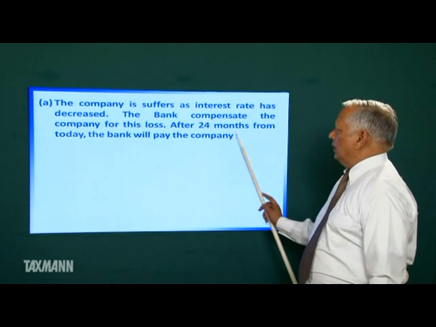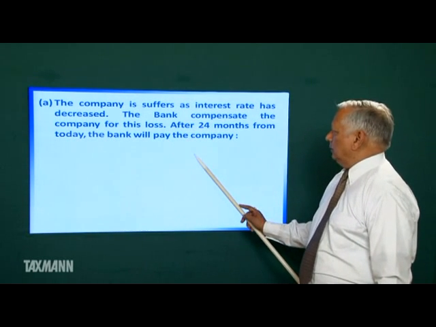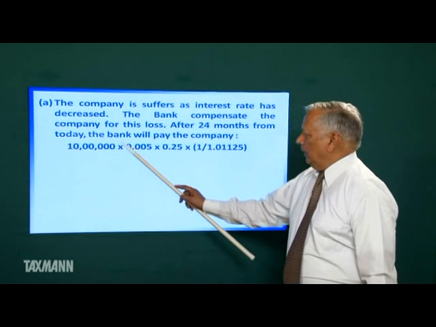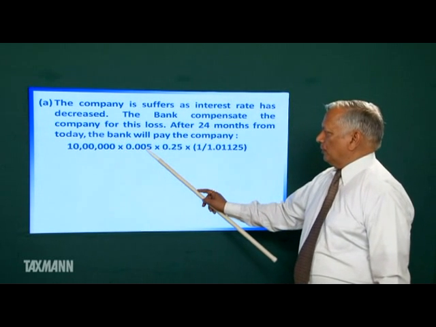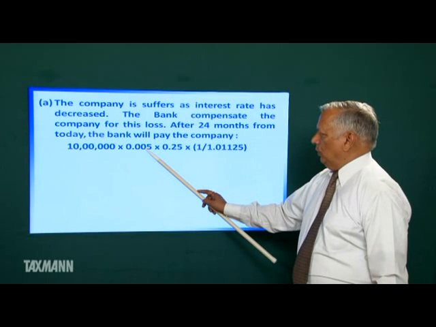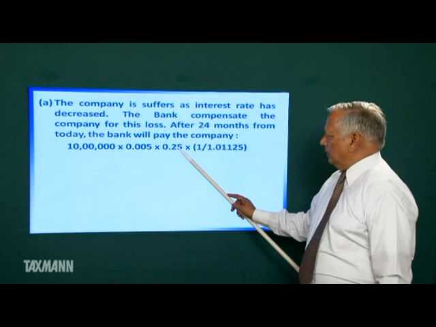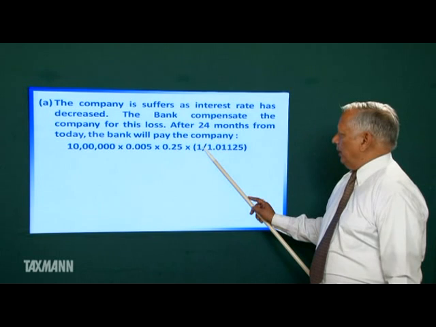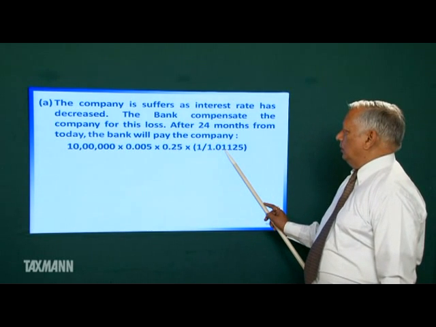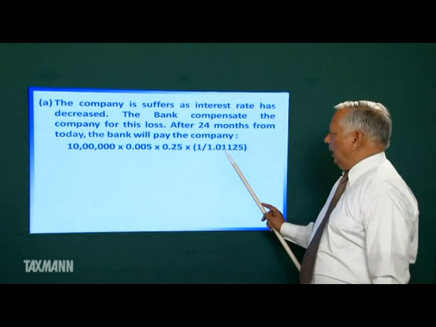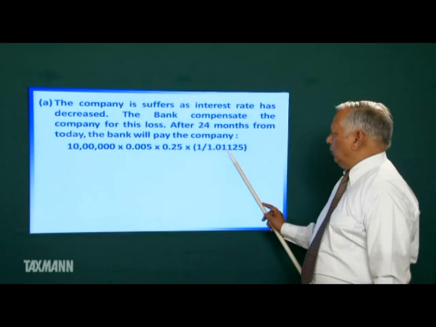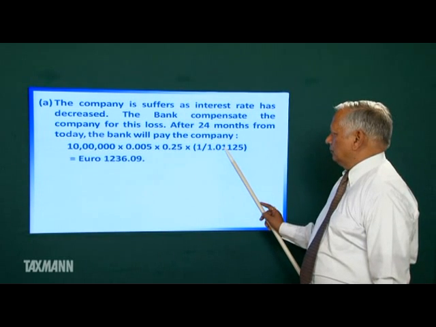After 24 months, the bank will pay the company this much amount: 10 lakh into 0.50%, that is 0.50 divided by 100, for 3 months, and the bank shall pay the discounted value. The amount will be discounted at the current interest rate, that is 4.50%.